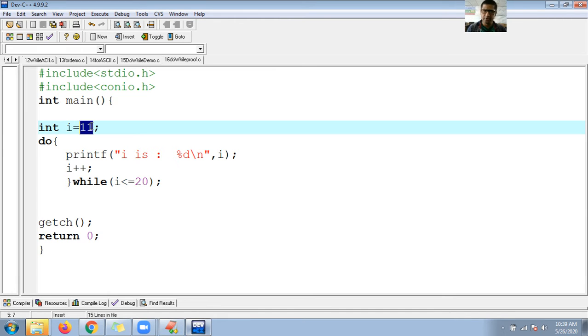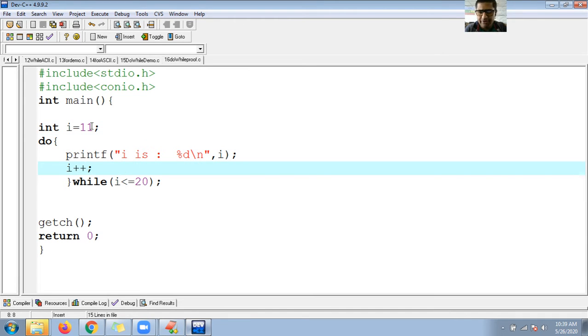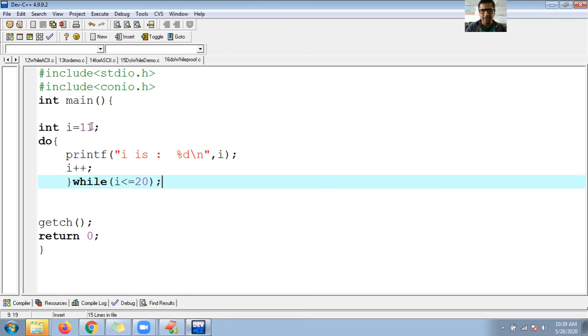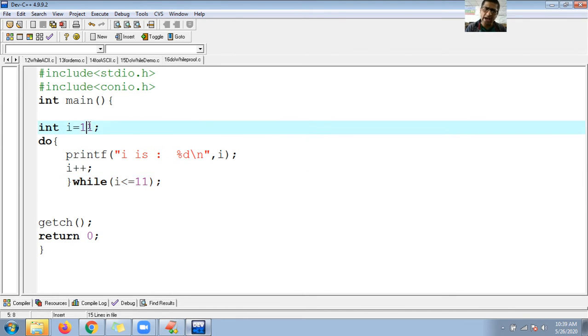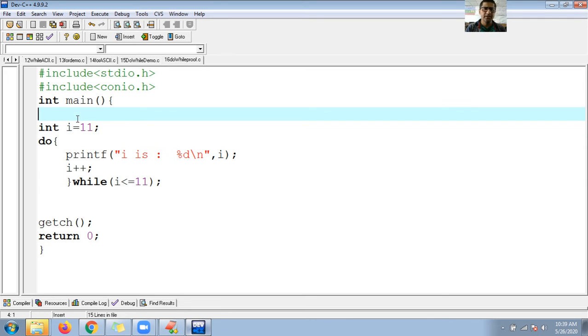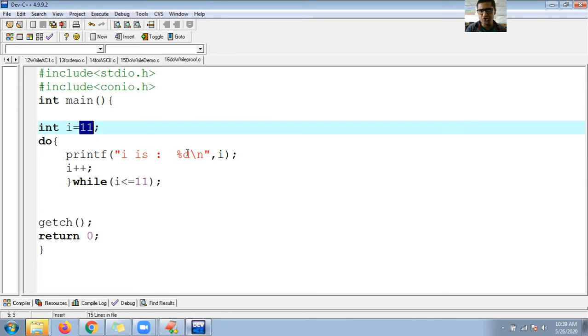I don't want to increment. Either you increment or don't increment. Here I want to check whether I is less than or equal to 11. Just observe here, I is 11. So I is shown here.